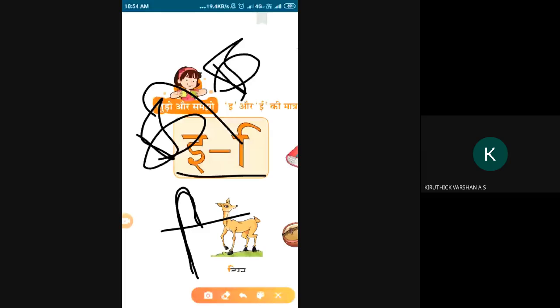Whenever you see the sign on the left side, what do you have to add? You have to add E. See here. Ma'am, not audible.